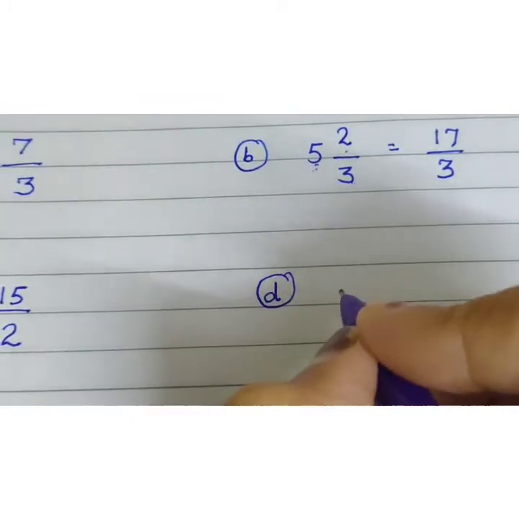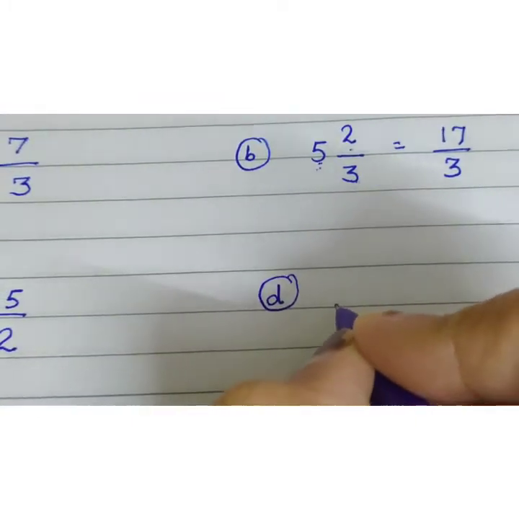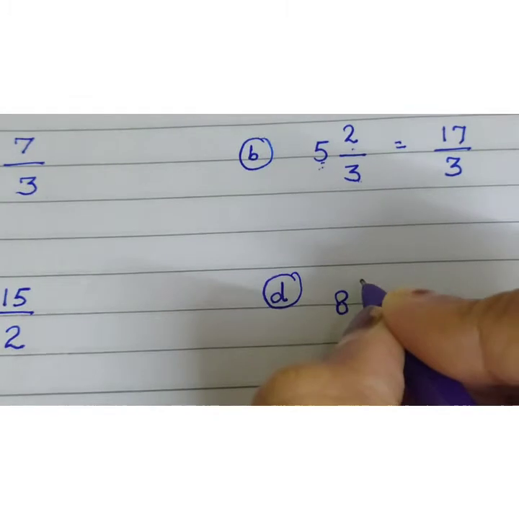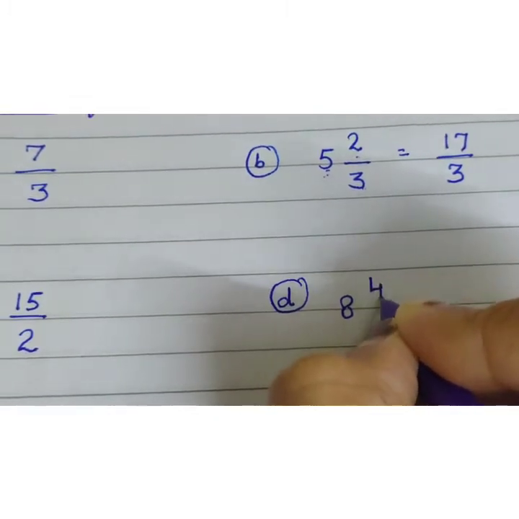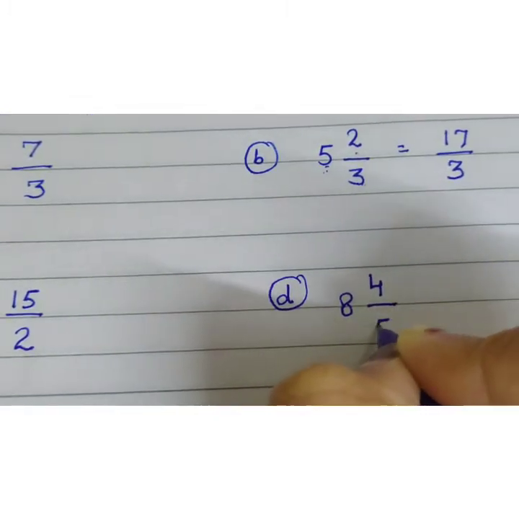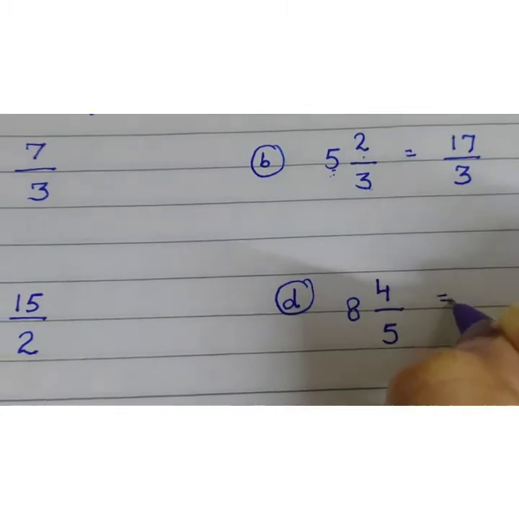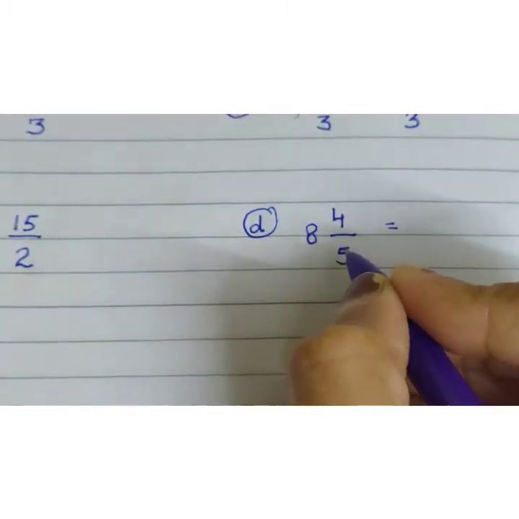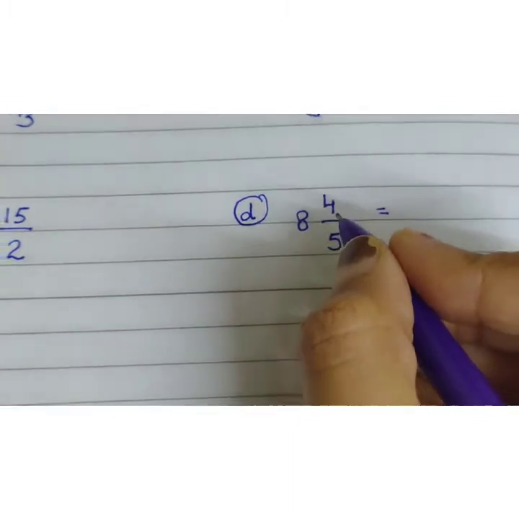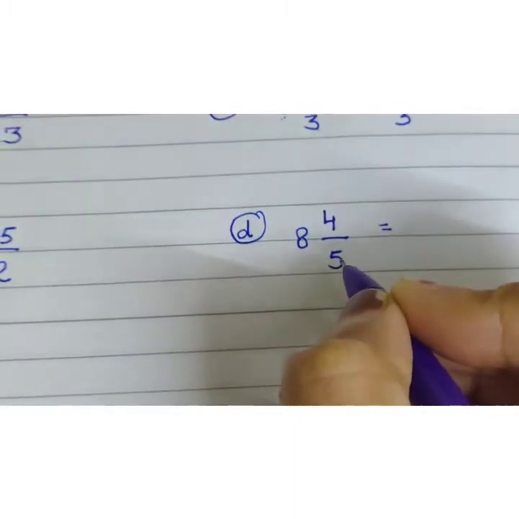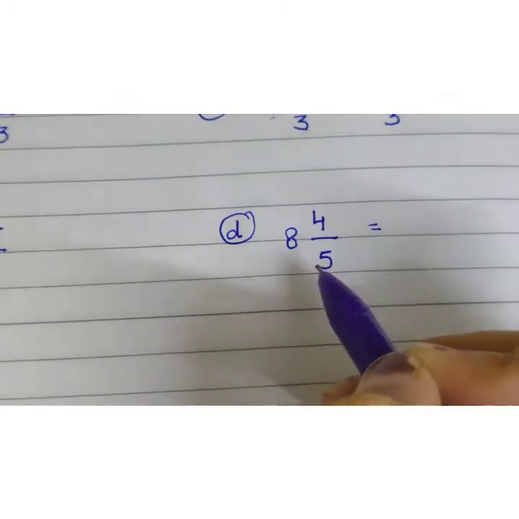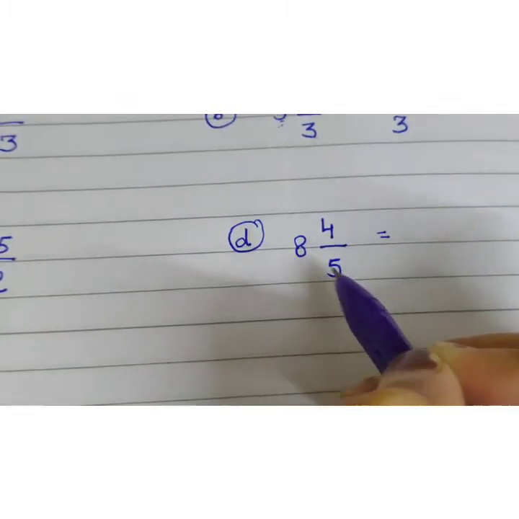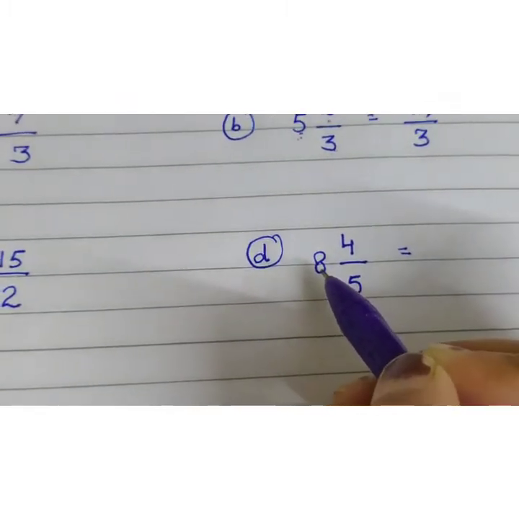Here I am taking one more example, that is 8 whole 4 upon 5. You can see this is the whole number and this is the proper fraction. In a proper fraction, you all know the numerator is always less than the denominator. So firstly you multiply the denominator by the whole, 5 8s are 40.